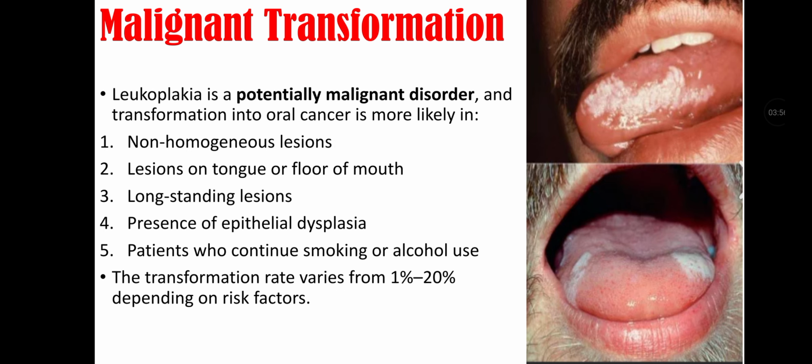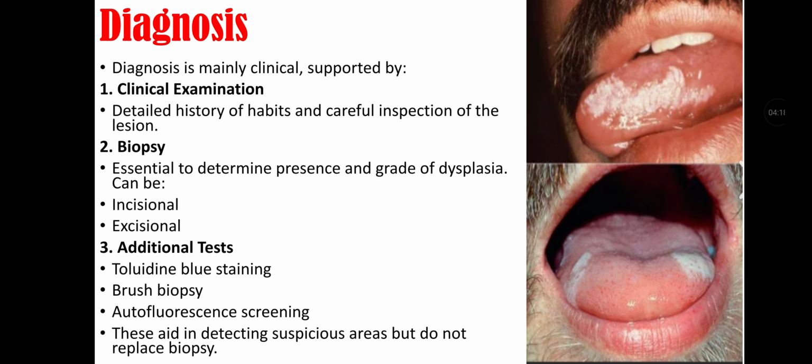Malignant transformation of leukoplakia. Leukoplakia is a potentially malignant disorder, and transformation into oral cancer is most likely in non-homogeneous lesions, lesions on tongue or floor of mouth, long-standing lesions, presence of epithelial dysplasia, patients who continue smoking or alcohol use. The transformation rate varies from 1% to 20% depending on the risk factors.